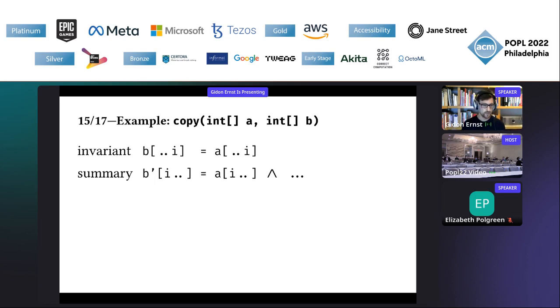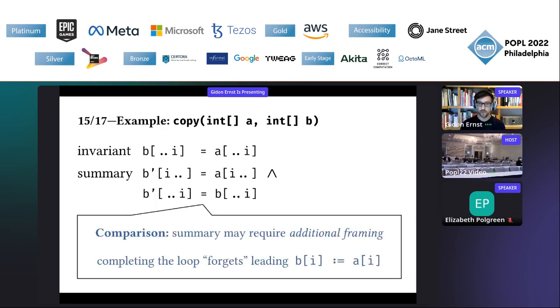Whereas the corresponding summary follows a similar and symmetric idea. It says that if I continue from now on, what will happen is that inside the array B prime, which denotes the final array, at least the array elements starting from the current index I to the end will have been copied. However, we also need the fact that the residual iterations will not change the prefix again.